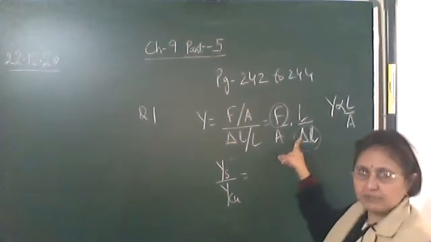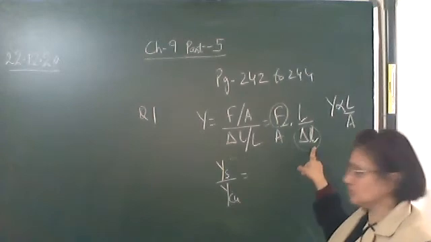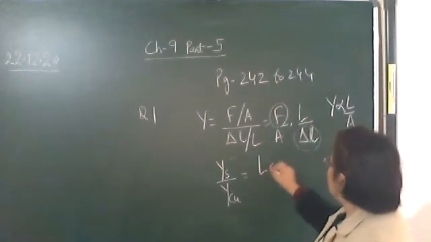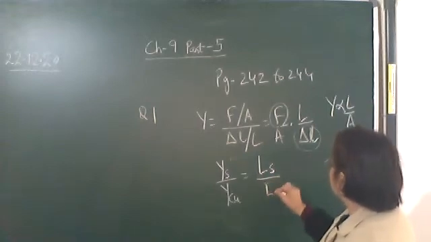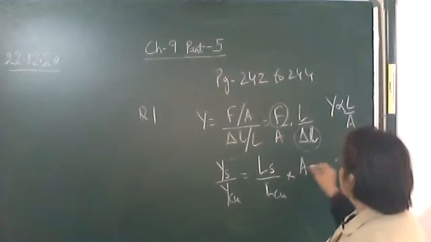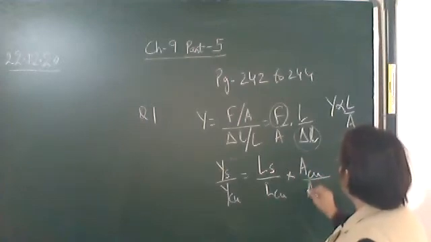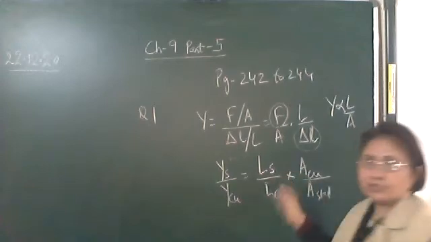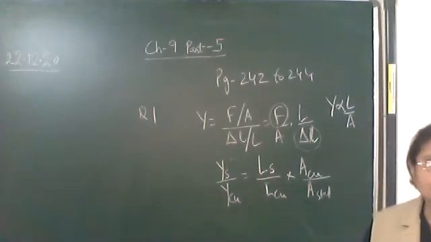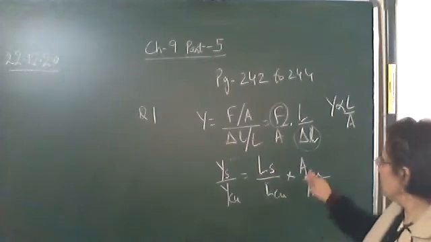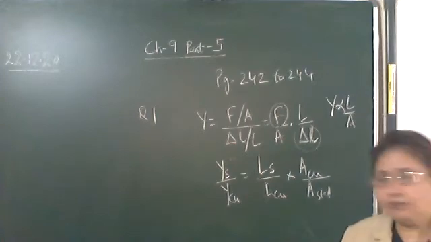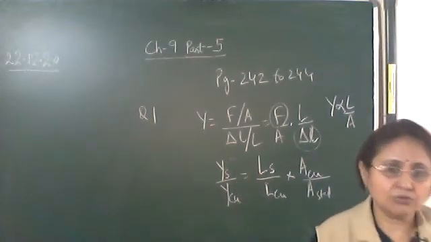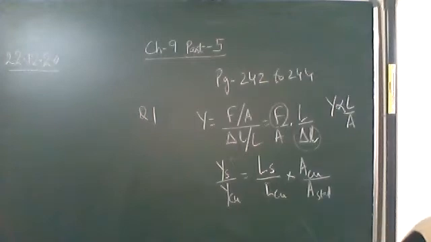Only in this case we are discussing this, because in the question it is given that way. So Y of steel upon Y of copper is the length of the steel wire upon the length of the copper wire, into the area of copper upon the area of steel. All values are given, so you can substitute the values and find the ratio of the Young's modulus of steel to the Young's modulus of copper. Then question number 2.